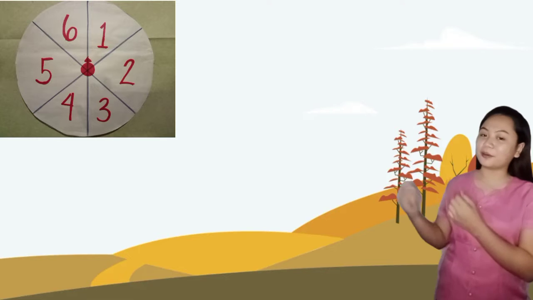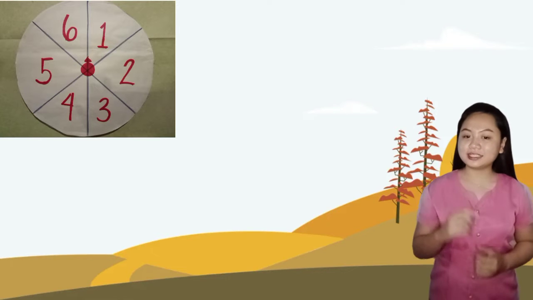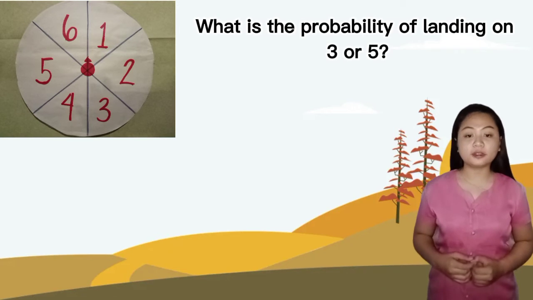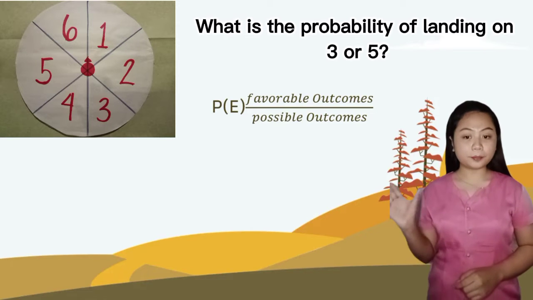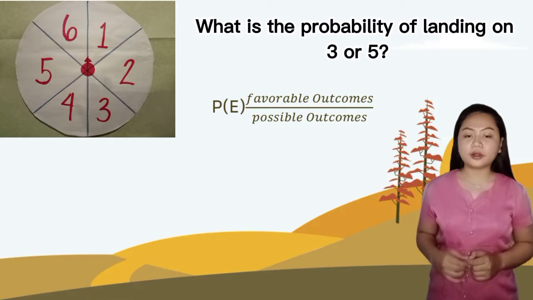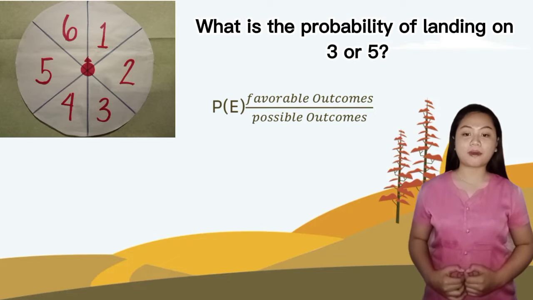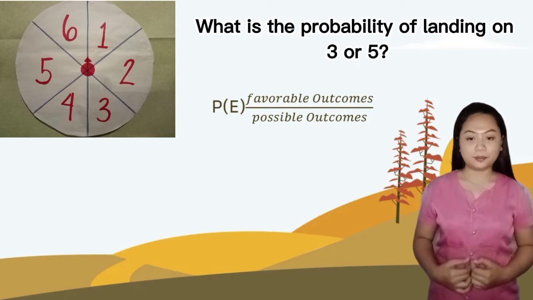This time we have a spinner with numbers 1 to 6. Let's determine the probability of landing on 3 or 5. Using the formula, let's find the number of favorable outcomes divided by the total possible outcomes.